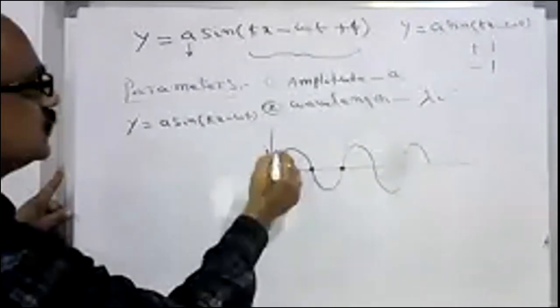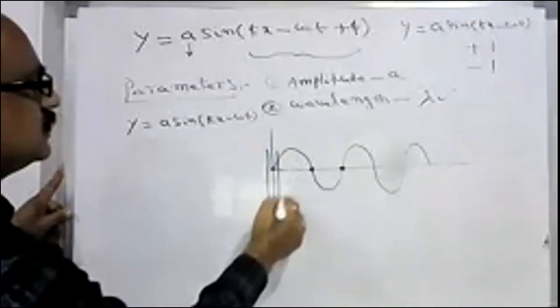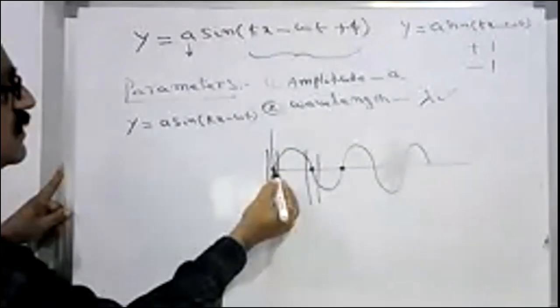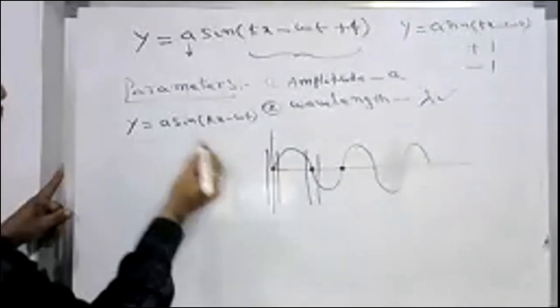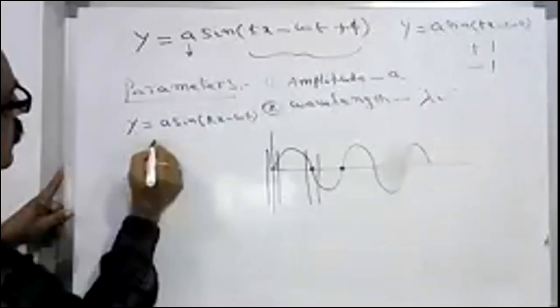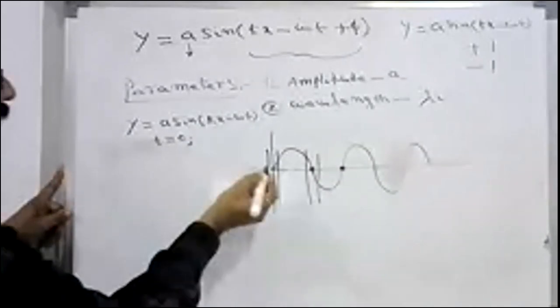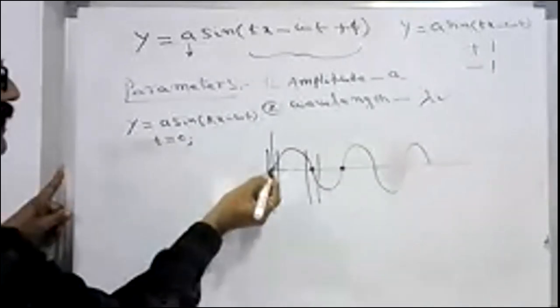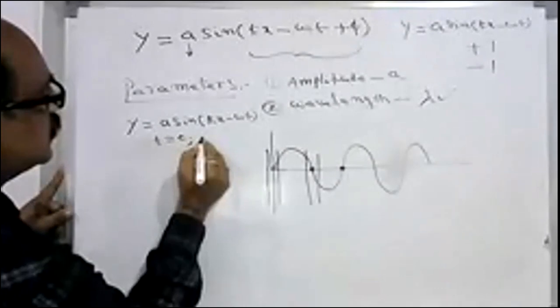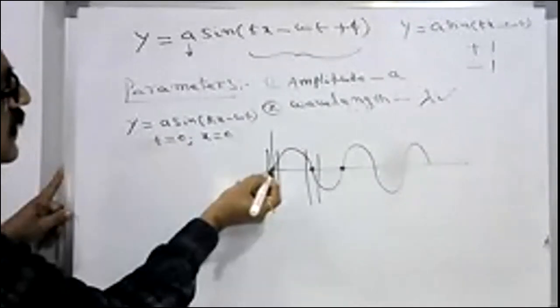This particle is executing simple harmonic motion, and at time t equal to 0 and position x equal to 0 for this particle, I write y at t equal to 0 and x equal to 0. Then how does this equation become?